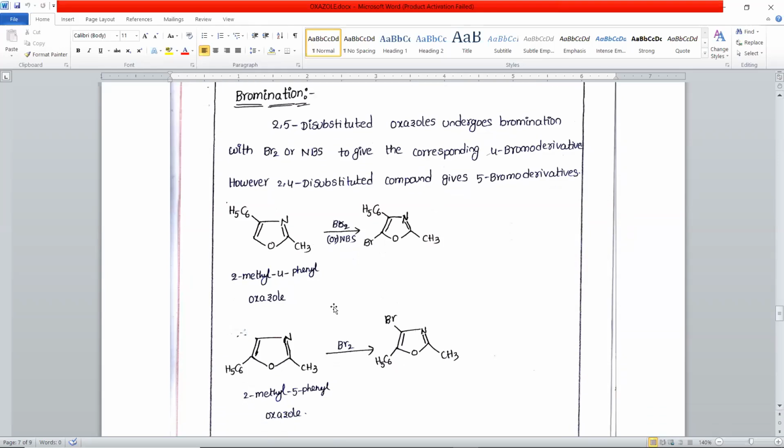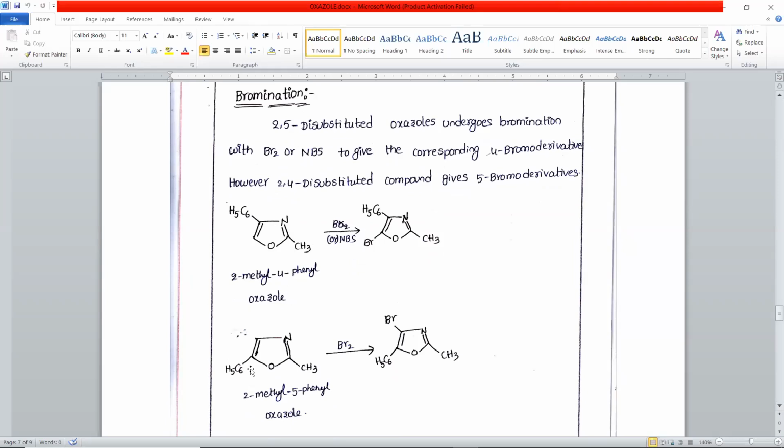So here we can see it is a 1, 2, 3, 4. So it is a 2,4 disubstituted oxazole. When it is treated with bromine or N-bromosuccinimide, it forms a 5-bromo derivative. So when the second and fourth positions have substituents, bromine substitution occurs at the 5th position.